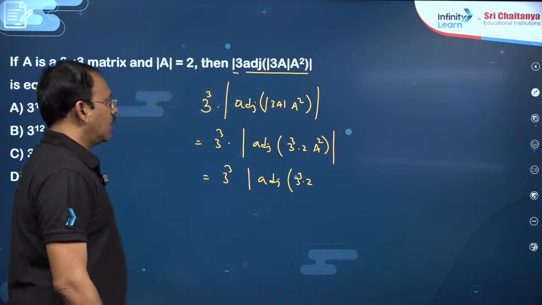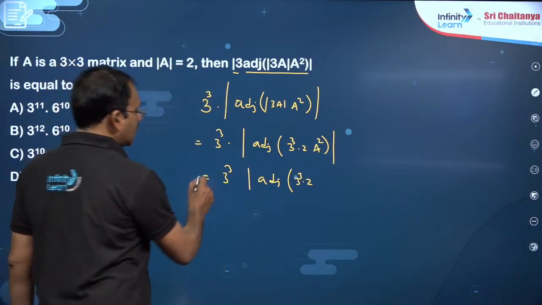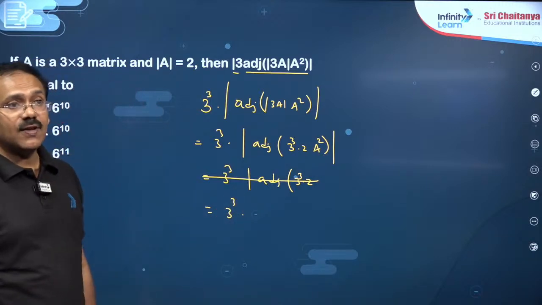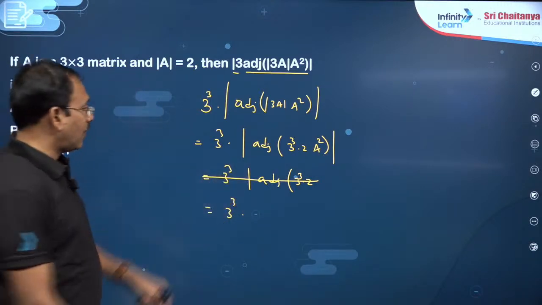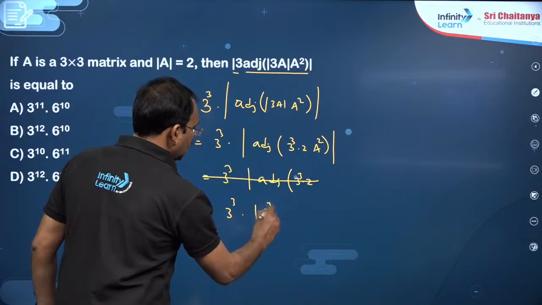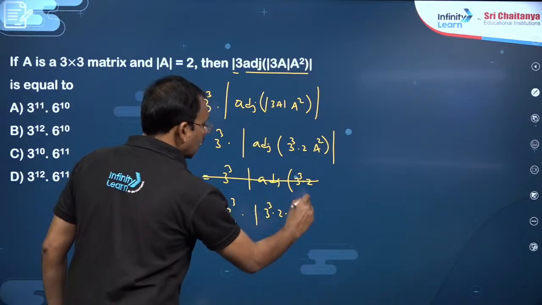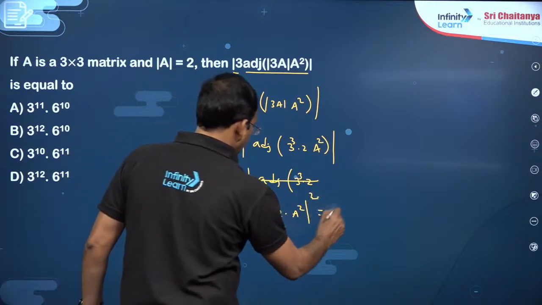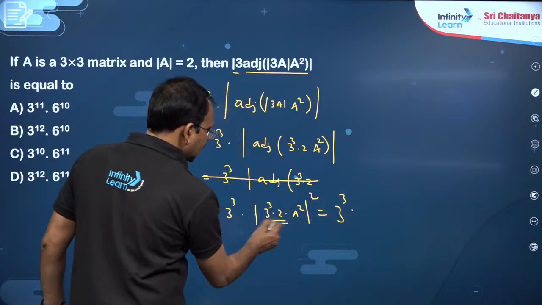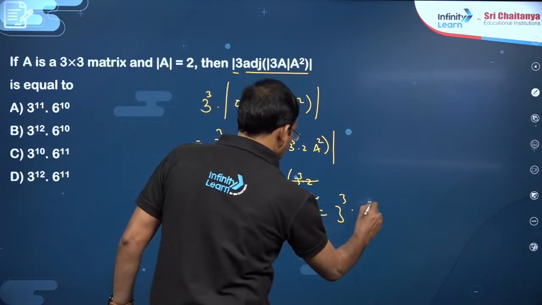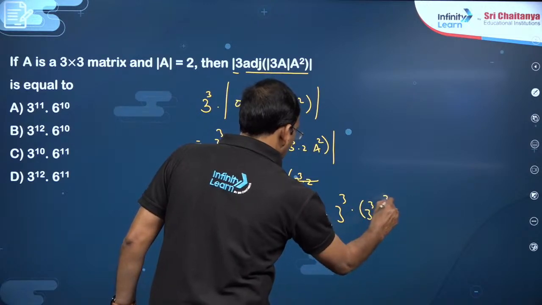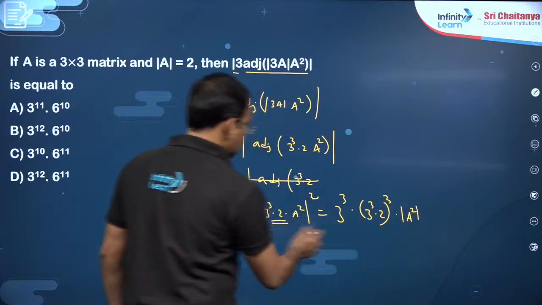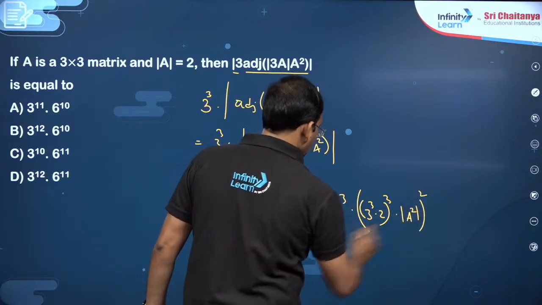I mean to say you can write det of adjoint A as det A to the power of n minus 1. Det of 3 cube into 2 into A square power n minus 1 is 2. Now again 3 cube into, it is like det Ka, you can write K power n into det A square, det A whole square is there.